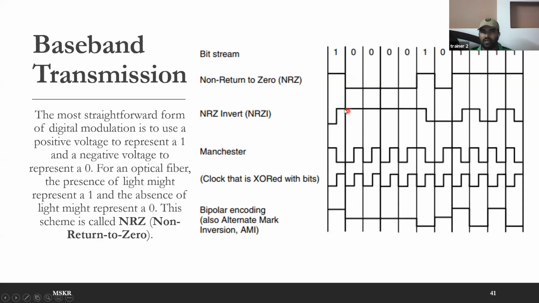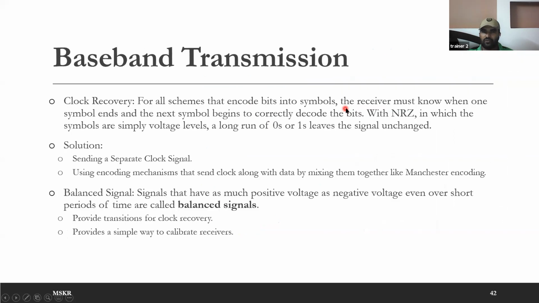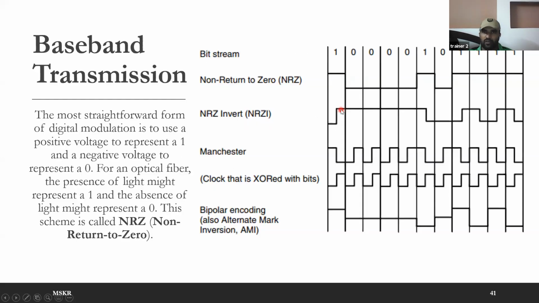So here, till this particular point you got a high signal, continuously. That means this bit is 0, this bit is 0, this bit is 0, this bit is 0. Now here, up to this particular point you got high signal. This high signal in the middle of your time slot is dropped to 0. That means there is a change in the signal level, so it is a 1 bit. Then it is 0, so no change. Then it is 1, so low to high, again there is a change. Then 1, so again high to low. Then 1, low to high. Then 1, high to low.